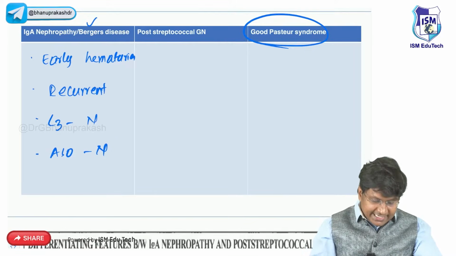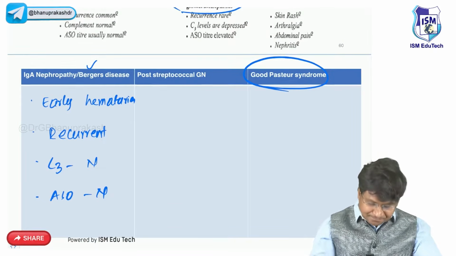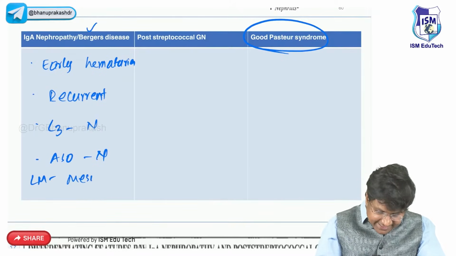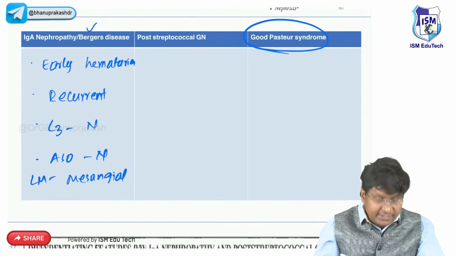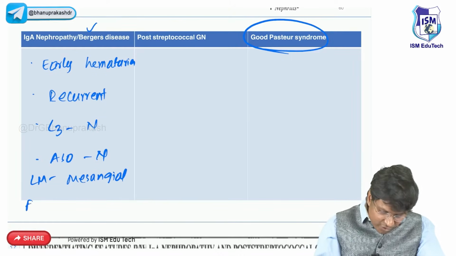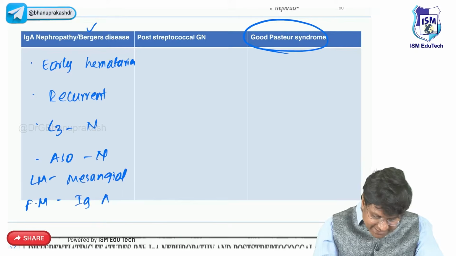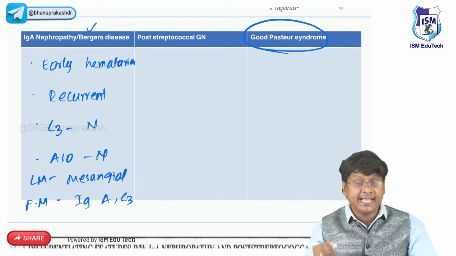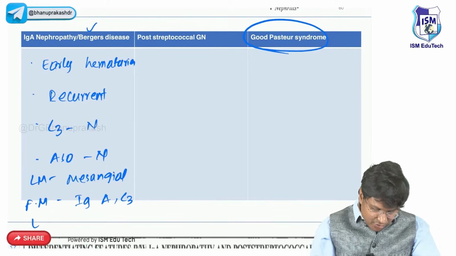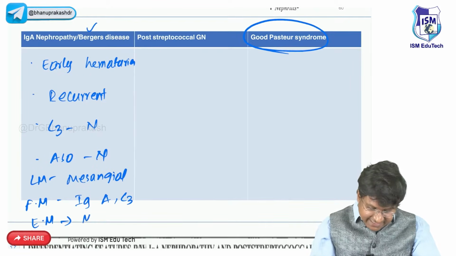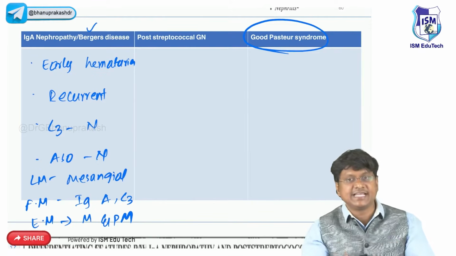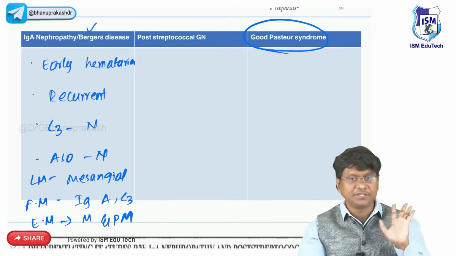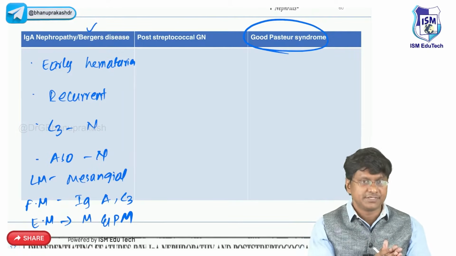But very important in IgA nephropathy is to know the biopsy. What will light microscopy show in IgA nephropathy? You will observe mesangial proliferation. In fluorescent microscopy, you will see the presence of IgA as well as C3 within the mesangium. And in electron microscopy, you will observe mesangial and paramesangial deposits. That is the story of IgA nephropathy or Berger's disease: what the biopsy picture looks like.